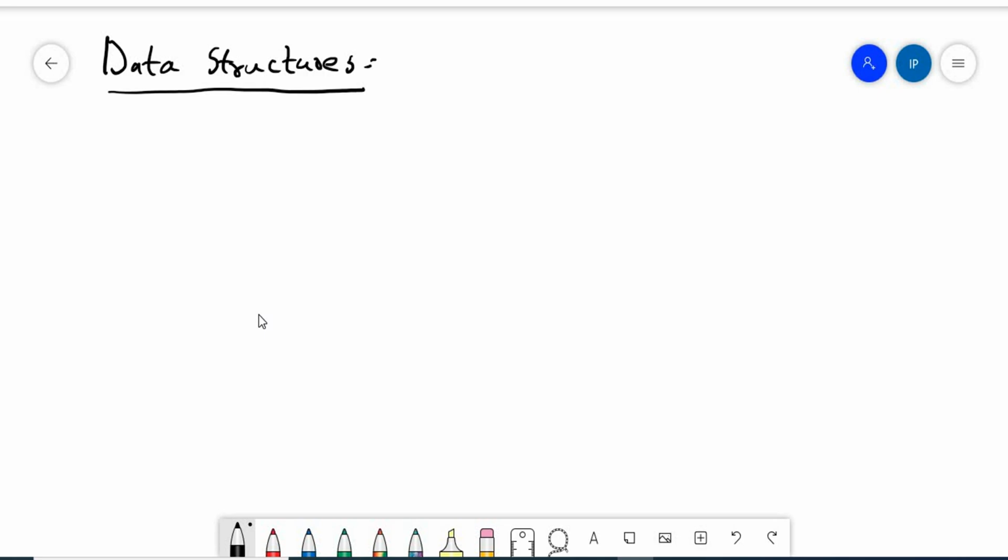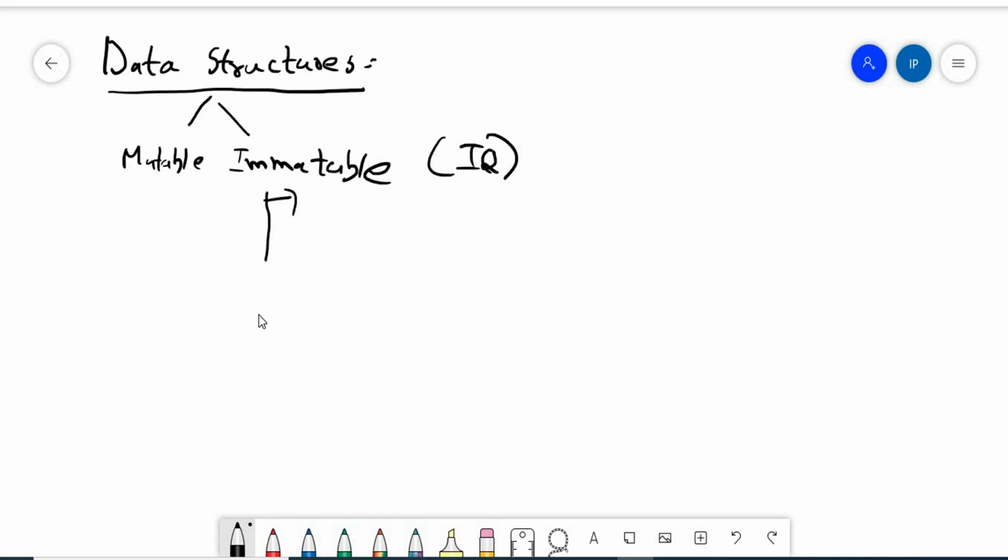In Python specifically, there is something called mutable and immutable data structures, where data structures in Python are classified into two things, mutable and immutable. Very important to understand. Also, it's a very important interview question. What is a mutable data structure? What is an immutable data structure? Immutable data structure is again divided into types, which are nothing but int, string, and tuple.